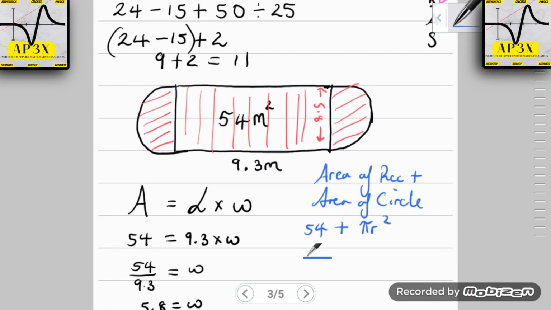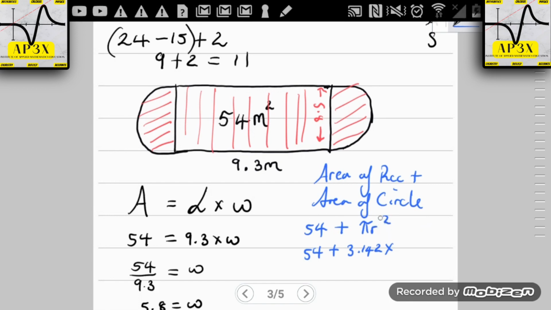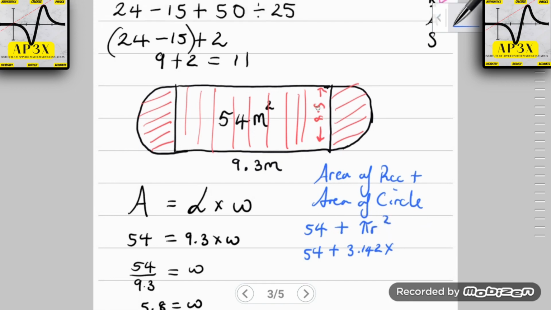So then let's go here. You weren't told exactly what to use pi as, so I informed my students that in the event that you're not told what to use pi as, go ahead and use 3.14, or you can use the pi button, as I have always encouraged you to do. Then r squared. A lot of students completely didn't realize that the 5.8 is in fact the diameter.